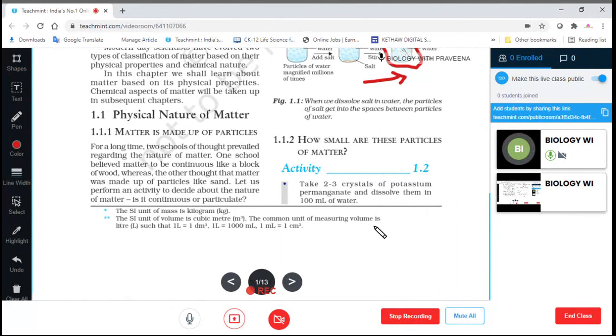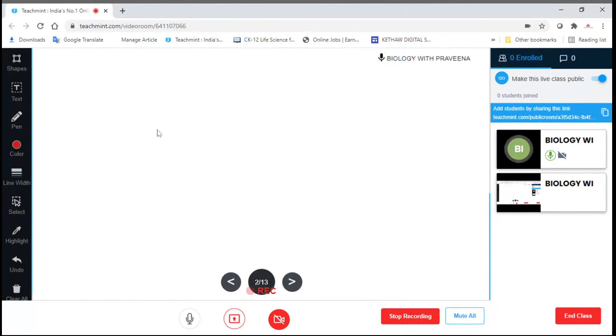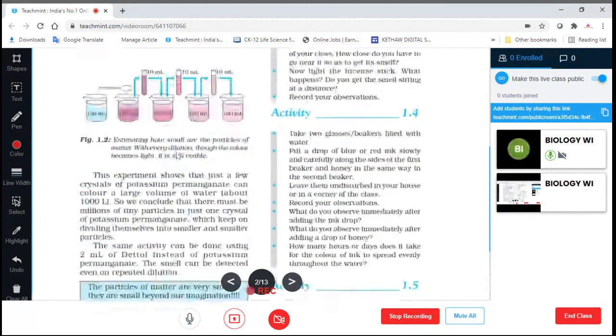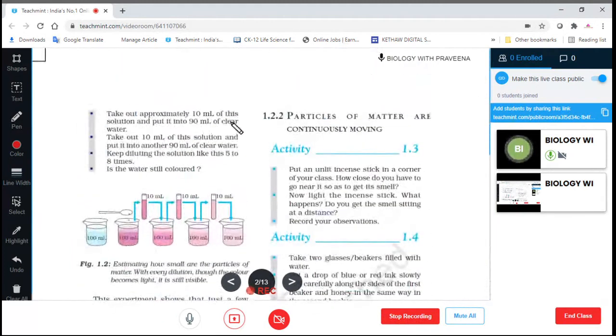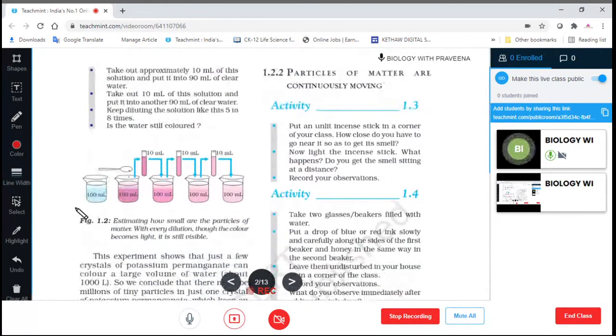After that, take out approximately 10 ml of this solution and put it in 90 ml of clear water. Likewise, we have to transfer simultaneously to each beaker.